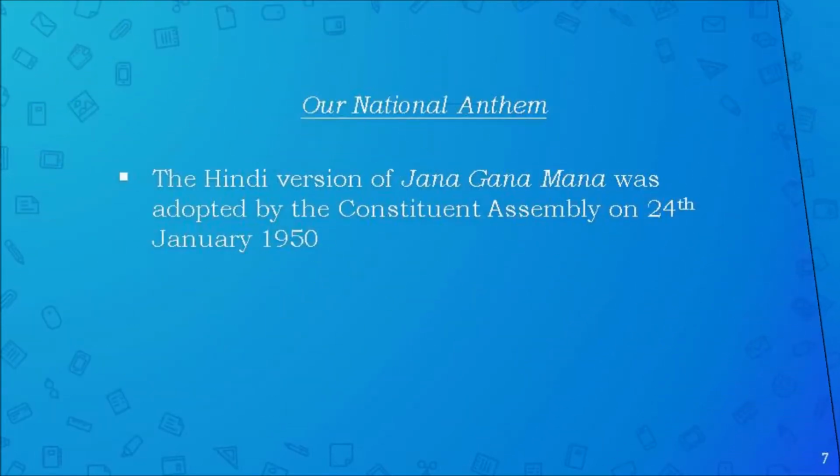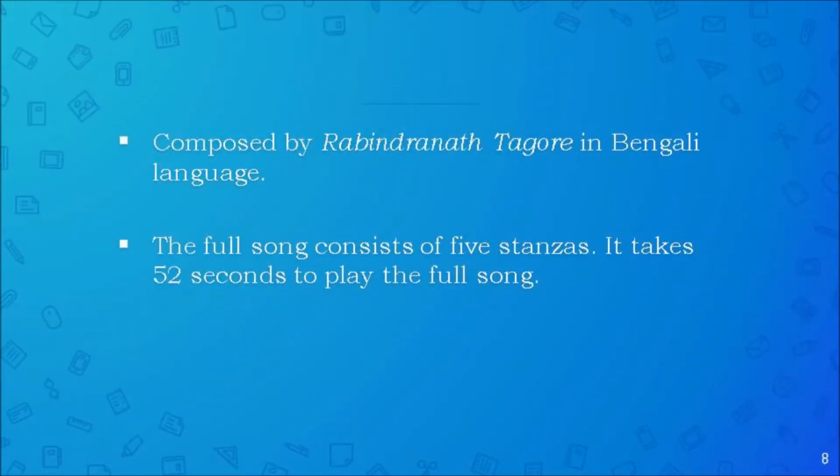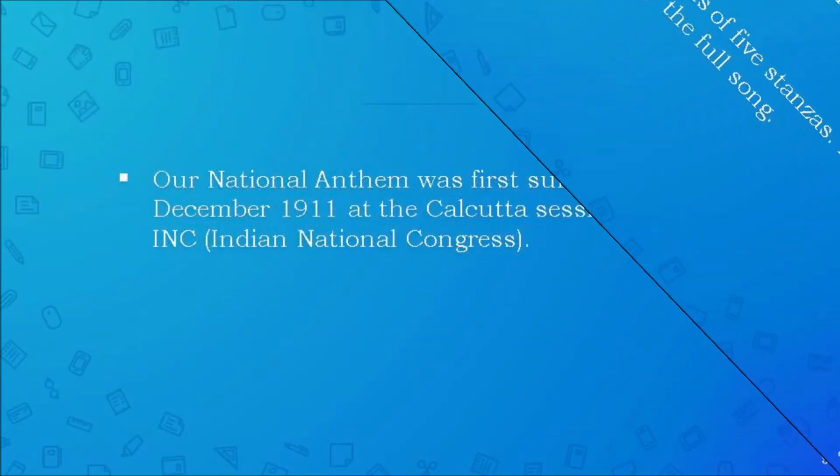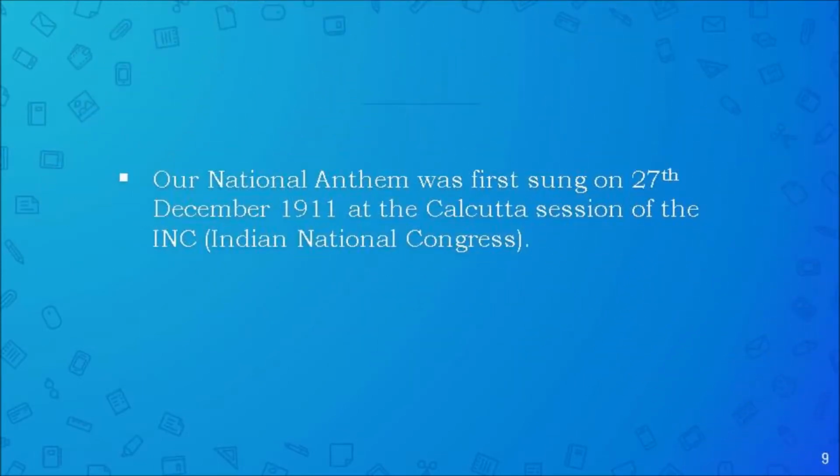Our national anthem. The Hindi version of Jana Gana Mana was adopted by the Constituent Assembly on 24th January 1950. Our national anthem is composed by Rabindranath Tagore in Bengali language. The full song consists of 5 stanzas. It takes 52 seconds to play the full song. Our national anthem was first sung on 27th December 1911 at the Calcutta session of the Indian National Congress.